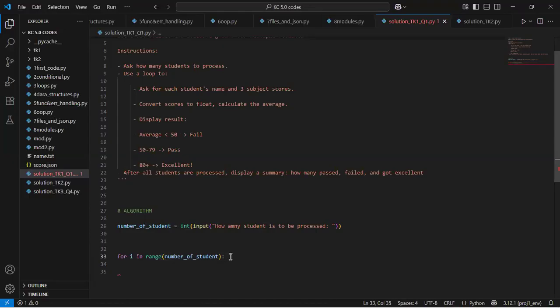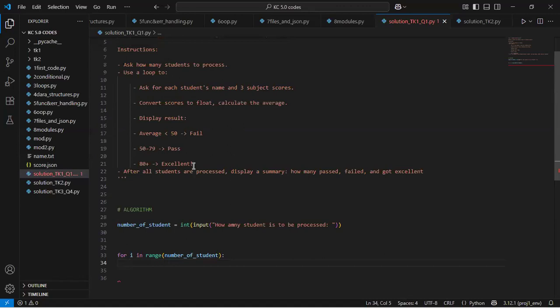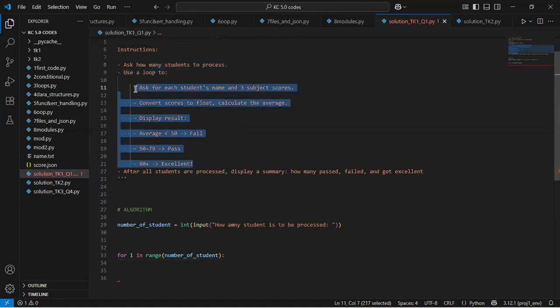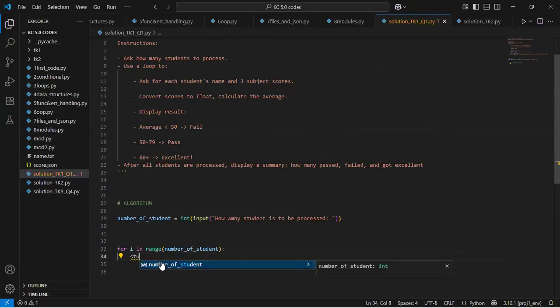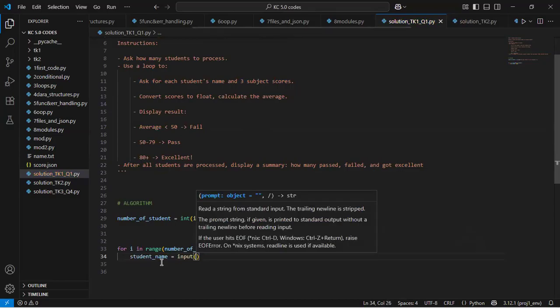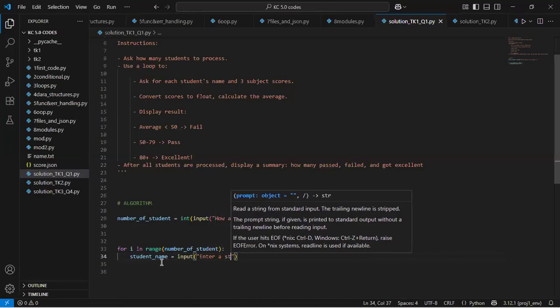Okay, so I put in a colon there, and remember this is how our for loop is structured. Within this loop are the instructions that we need to carry out. First of all, we need to ask for the student's name alongside 3 subjects. And how do we do this? We bring in the input function again. So here I will collect the student's name. Student underscore name, and I will say input, and then here I will say enter a student's name.